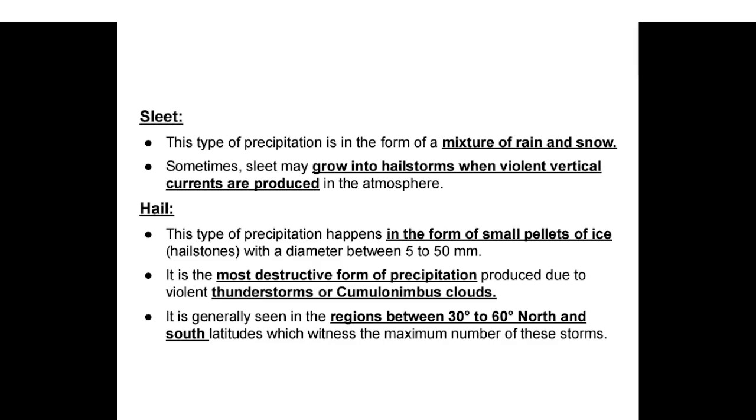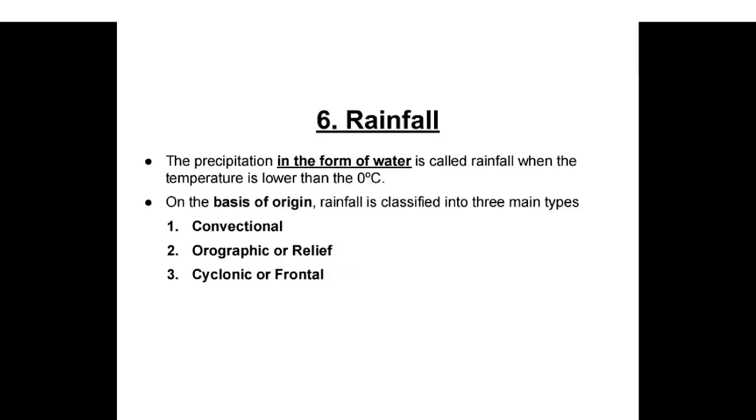It is generally seen in the regions between 30 to 60 degree north and south latitudes, which witness the maximum number of these storms. Rainfall. The precipitation in the form of water is called rainfall, where the temperature is higher than 0 degree centigrade. On the basis of origin, rainfall is classified into three main types: convectional, orographic or relief, cyclonic or frontal.